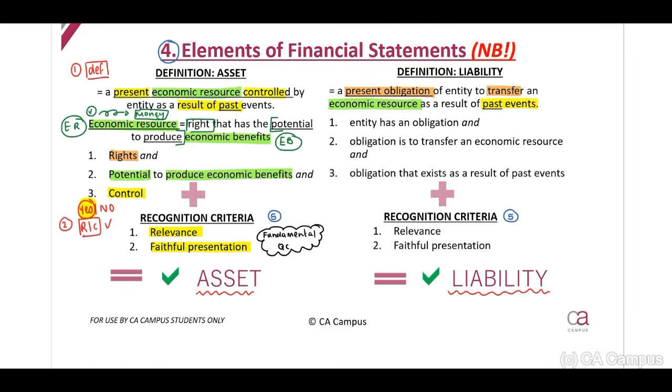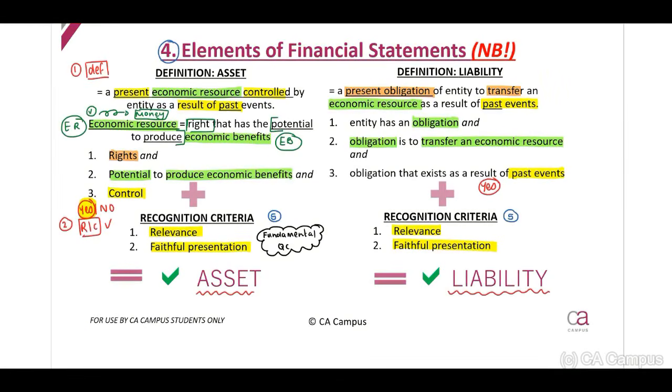Therefore, we will have to discuss, one, is there an obligation? Plus, does that obligation have to transfer economic resources? Plus, does it exist due to a past event? If your answer is yes, this is a liability, but we may only recognize the liability if we meet our recognition criteria.